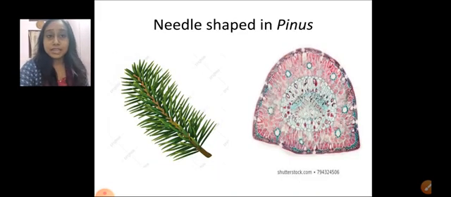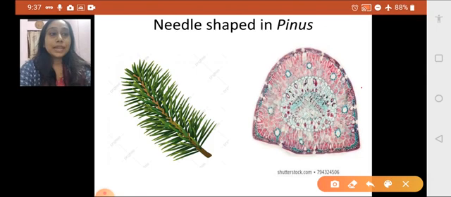Another type of leaf is the needle-shaped leaf in Pinus, the pine trees. The leaves have taken the shape of needles. In front of you, on the right hand side, there is a transverse section of a pine needle leaf, and you can see that the epidermis is quite thick, and the stomata are deep seated. These two are adaptations for dry environmental conditions to check transpiration. I hope you got the point.